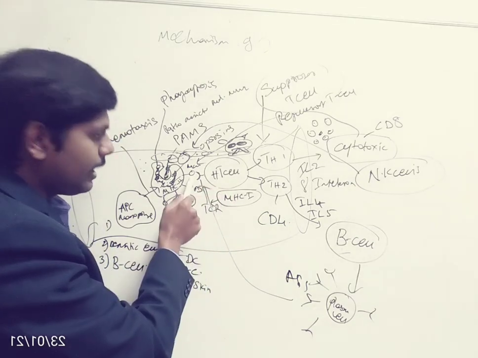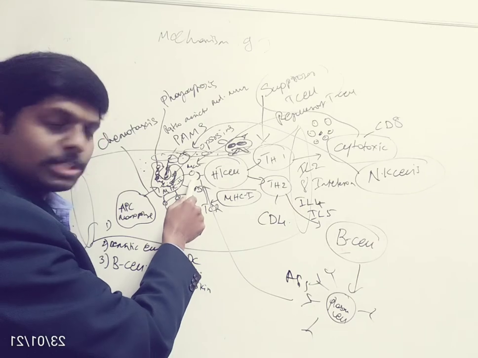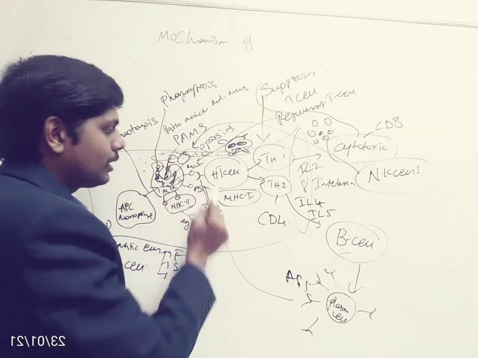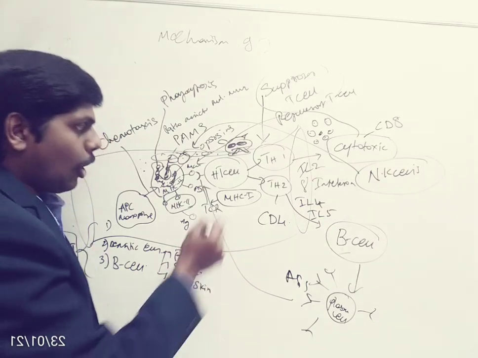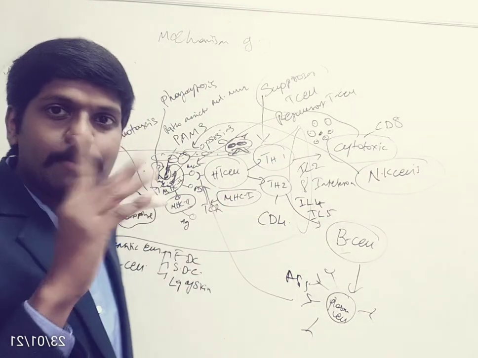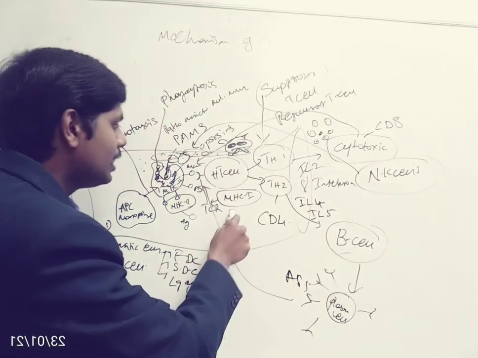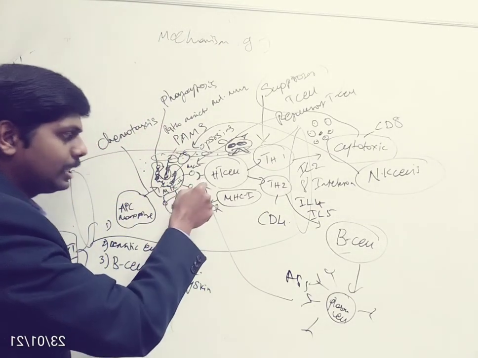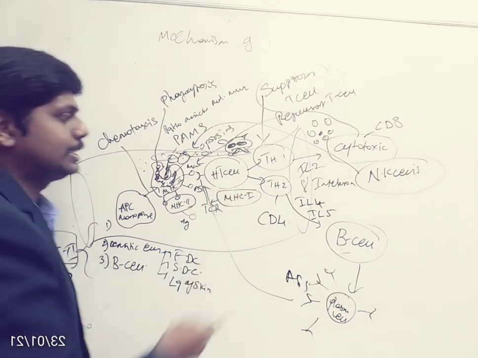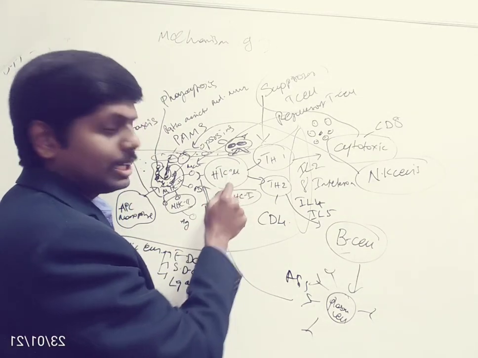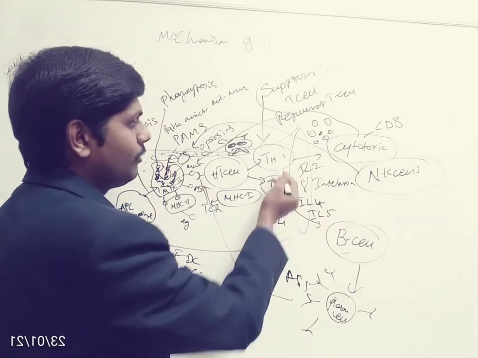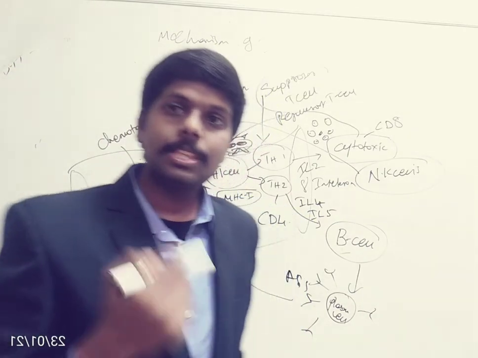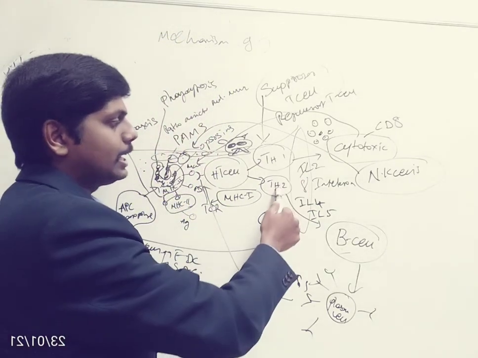The helper T cell will read the pathogenic antigen on the surface of the antigen presenting cell by a receptor called the T cell receptor, and all other cells will have MHC1. With the help of MHC1, the MHC2 molecule's antigenic determinant will be read by the T cell receptor of the helper T cell. After that, the helper T cell will get activated. The activated helper T cell will turn into two types of cell subsets called helper T cell 1 and helper T cell 2.